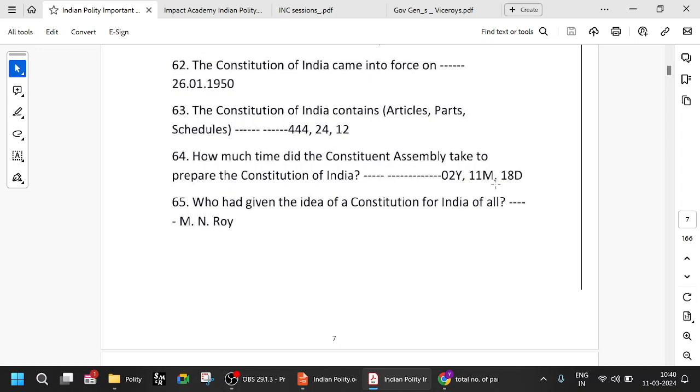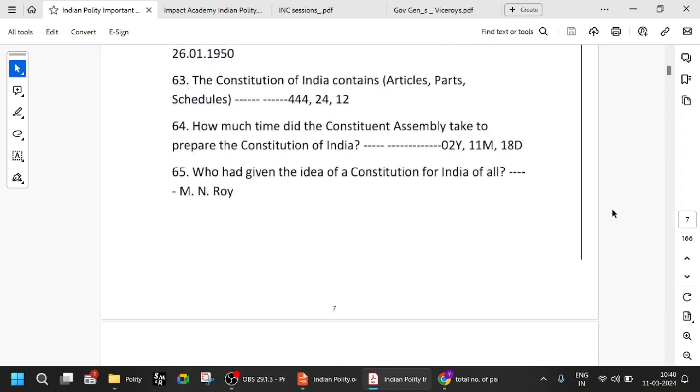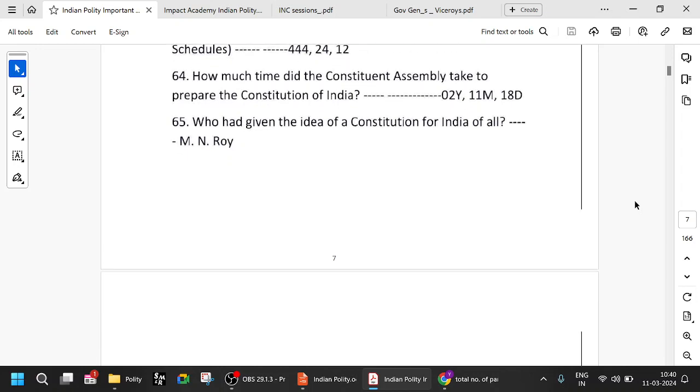So who had given the idea of a constitution for India? This is also a frequently asked question. It is M.N. Roy. He is a pioneer in the communist movement. He had given the idea of a constitution for India. So back in 1935, at that period itself, he proposed that India should also have a constitution.